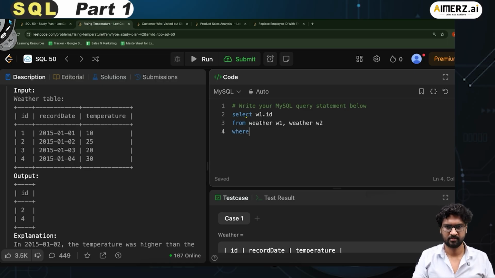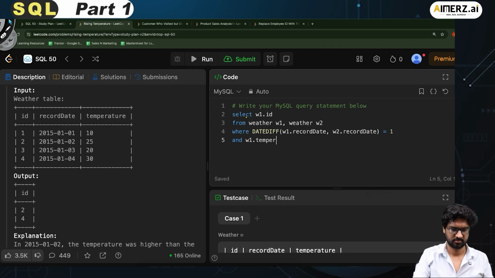Where I call it as datediff w1 dot record date comma w2 dot record date is equal to 1, and w1 dot temperature is greater than w2 dot temperature.